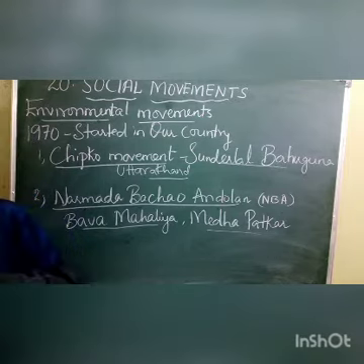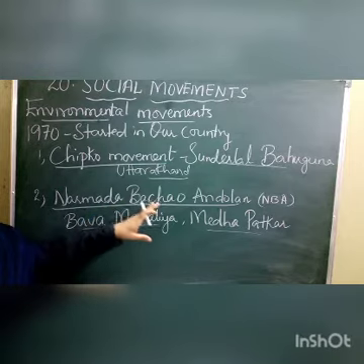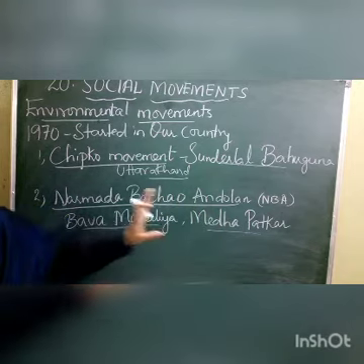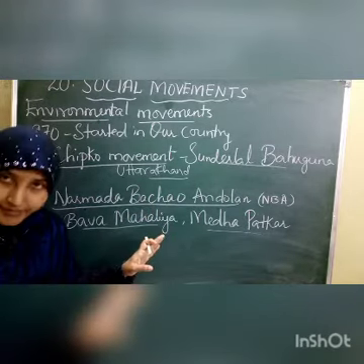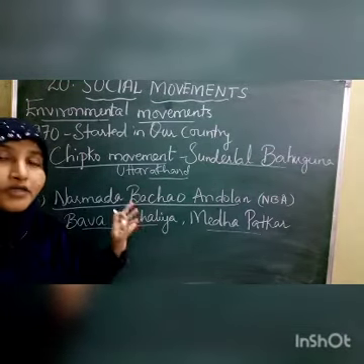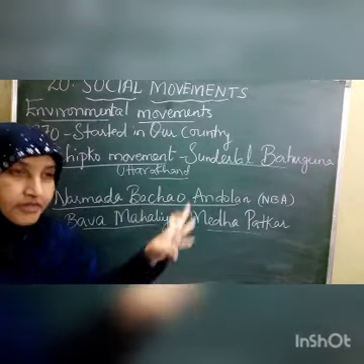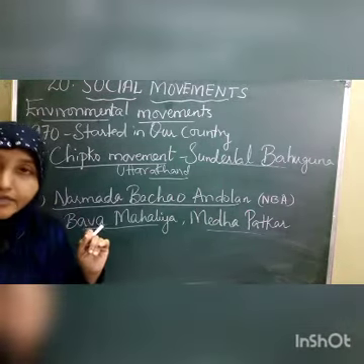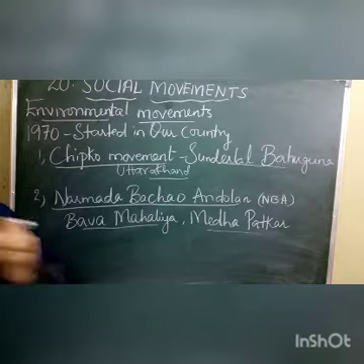So what happened, children? As the order was passed for this, people were awestruck. They were awestruck that this is a very big dam being constructed for the purpose of electricity, and they could store a huge amount of water, and they would not face the problem of electricity or water scarcity. But people didn't know that to construct this project they had to leave their villages. They were removed from their villages because many villages were on the way of this dam, so all the villages were removed. The people from the forest area, like tribal people and village people, everyone was displaced, children, because of the construction of this project.